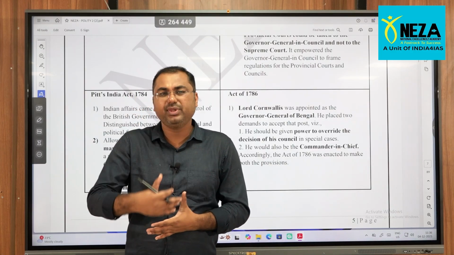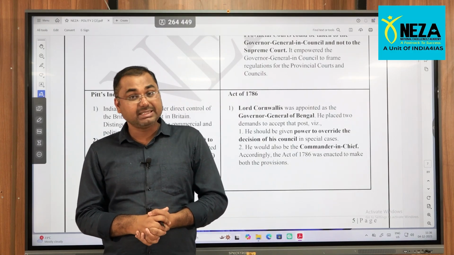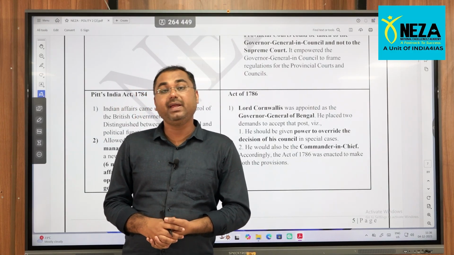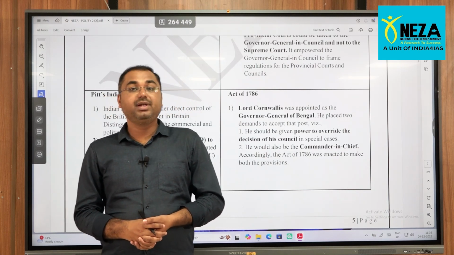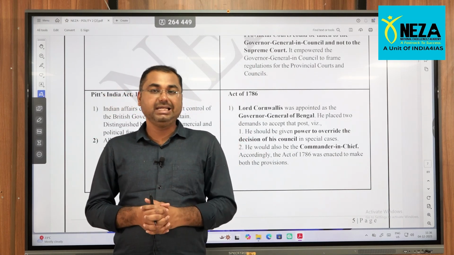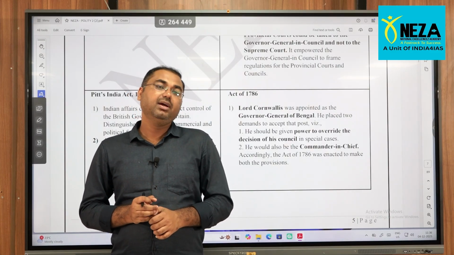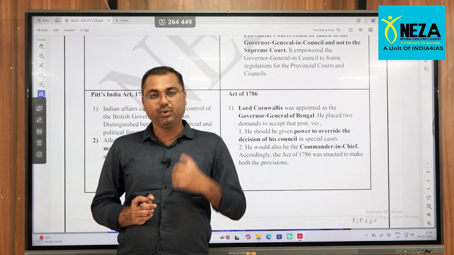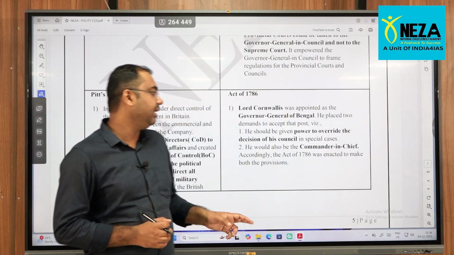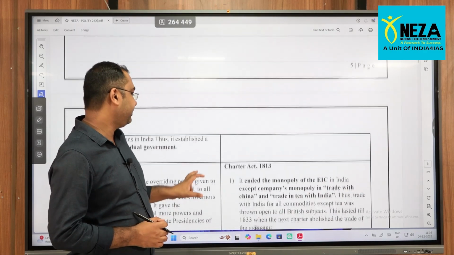So, it is all about the different rules and regulations, and how the British Parliament intended to look after the aspects and developments in India. That is how it started controlling the role of the company in India, through these important acts.